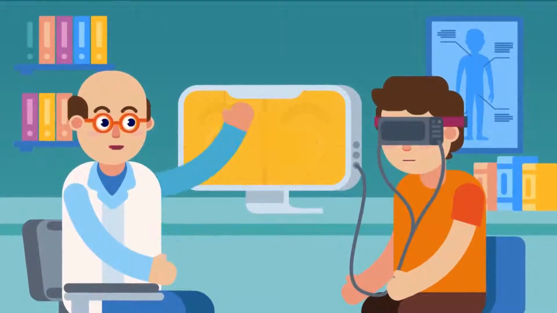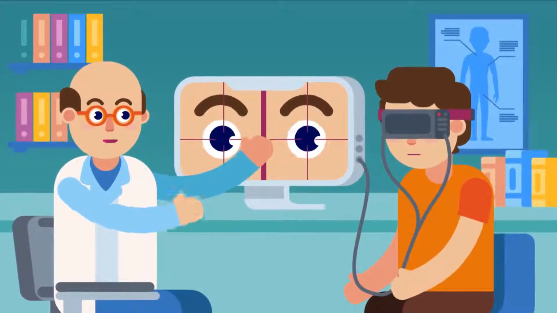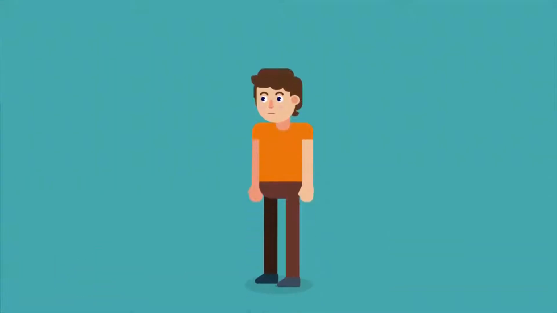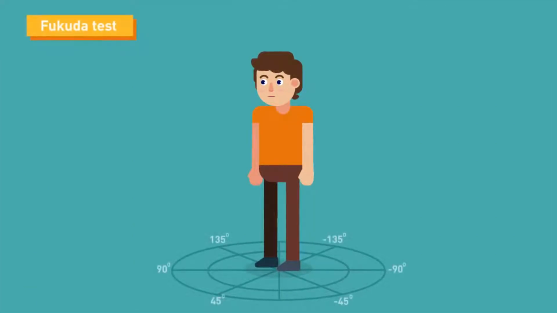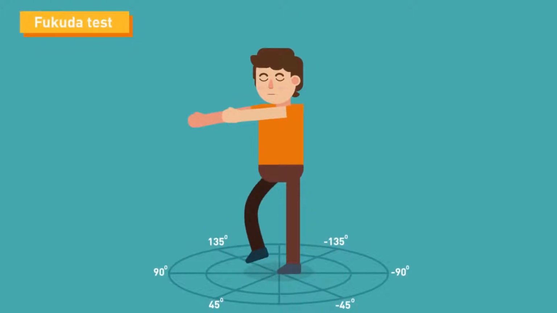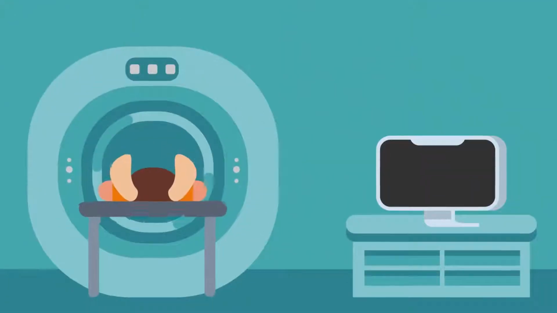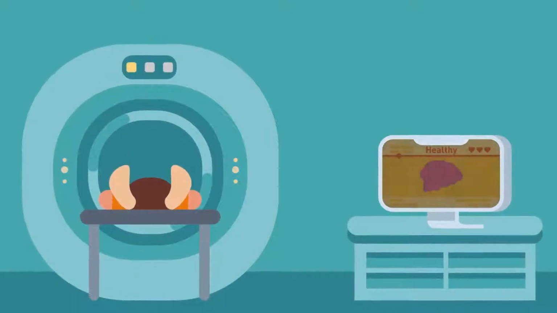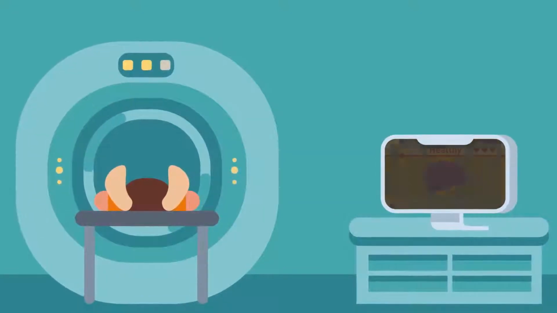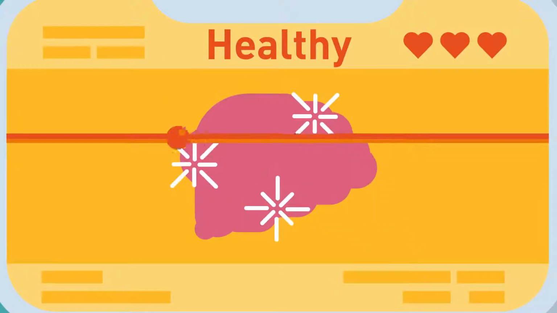4. Vestibular testing to check for any involuntary movements of the eyes. Nystagmus. 5. Fukuda-Unterberger test. In this test, the patient will have to close the eyes and march in place while trying not to lean to the side. In some instances, the doctor will require you to undergo diagnostic imaging tests like CT scan or MRI to rule out central causes of vertigo or any tumor presence.